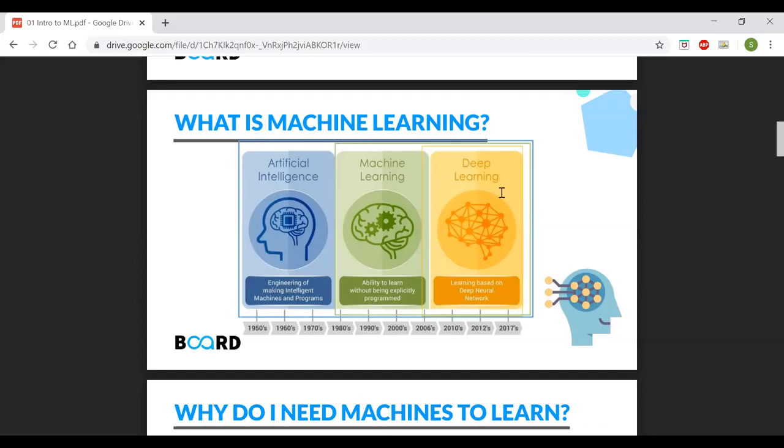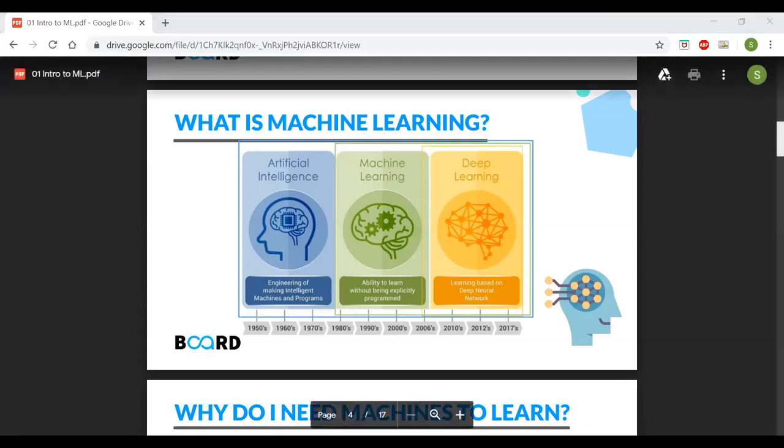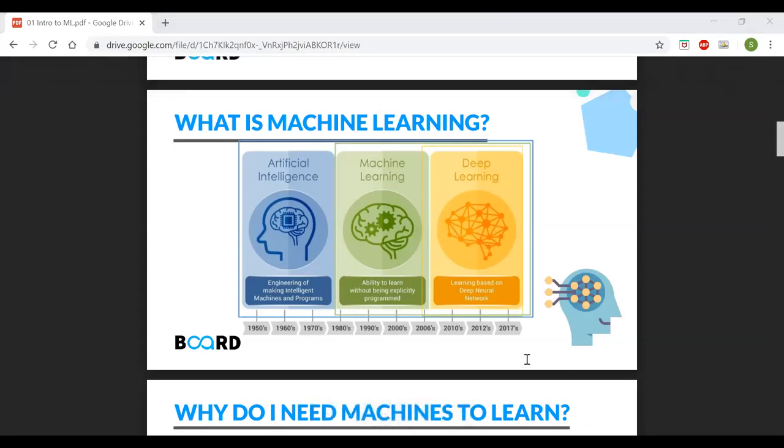what happened is they created a different subfield and named it deep learning, right? So these are the three different things you will see. This is the basic difference between machine learning and deep learning. They both do the same task, but the only thing that is different is that deep learning uses neural networks, while machine learning uses other algorithms like linear regression, random forest, and things like that. I hope this is clear, right? What is machine learning and what is deep learning? But the task is the same. The task is to come up with the unwritten rules.